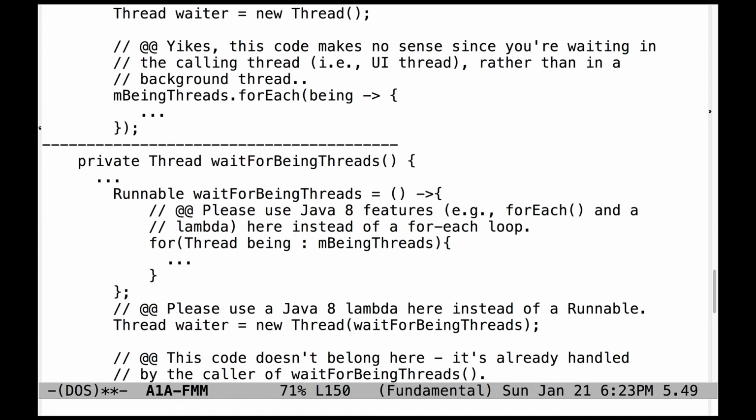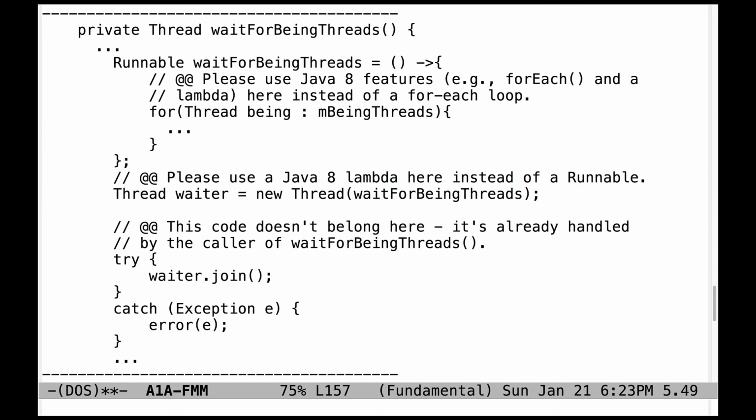Here's another implementation. Please avoid using a for each loop and instead use a Java 8 feature, such as a forEach method and a lambda expression instead of using a for each loop. Also, please use a lambda expression when you create the new thread rather than having a runnable. That's arguable. It's not actually a bad thing to have the runnable, but because the lambda expression is nice and concise, you can put it right there instead of having to make a separate runnable.